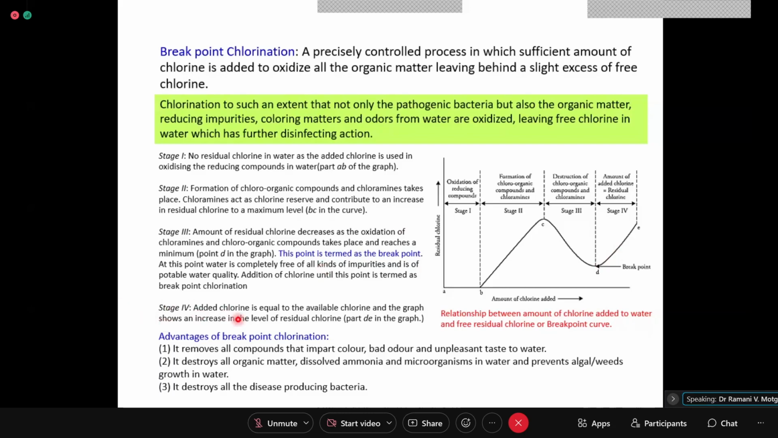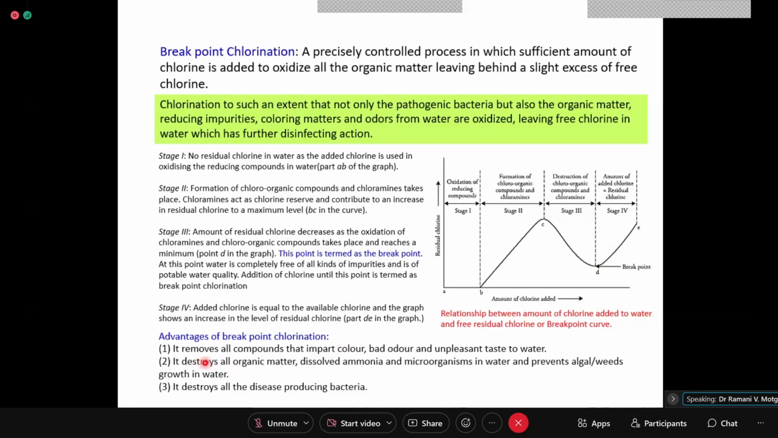Stage 4, added chlorine is equal to the available chlorine and the graph shows an increase in level of residual chlorine. Part D to E. So for part D to E, you don't have to add this much chlorinating agent. This much large excess is not required. It will be unnecessarily put. So just ensure that you are putting not this quantity but this quantity.